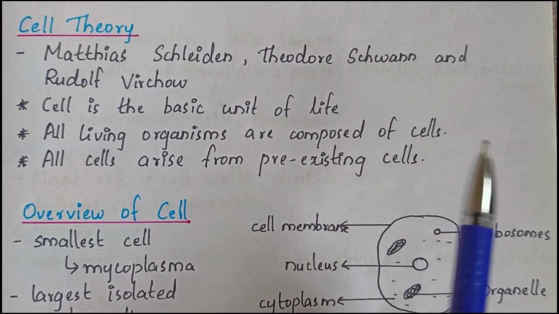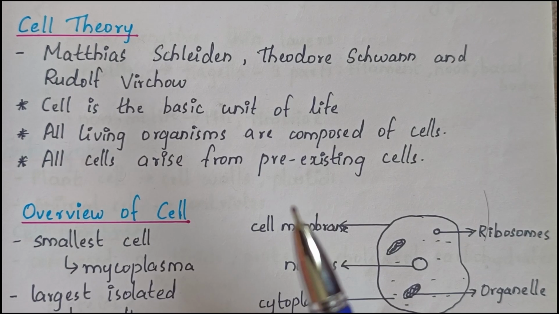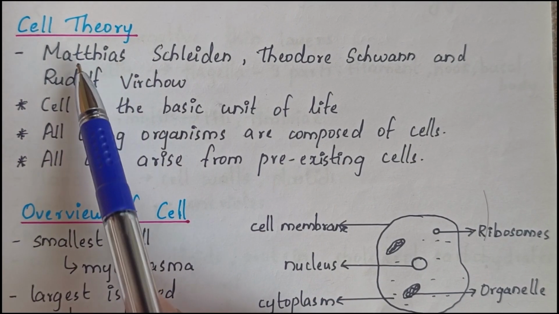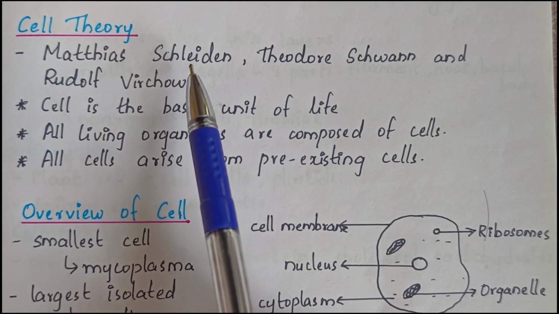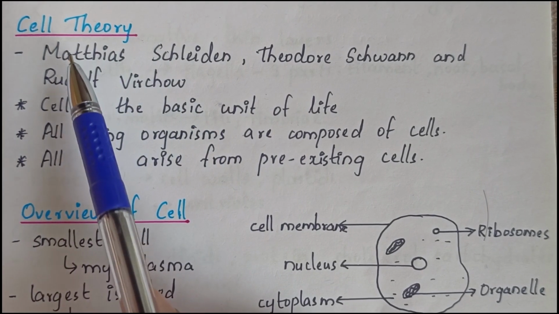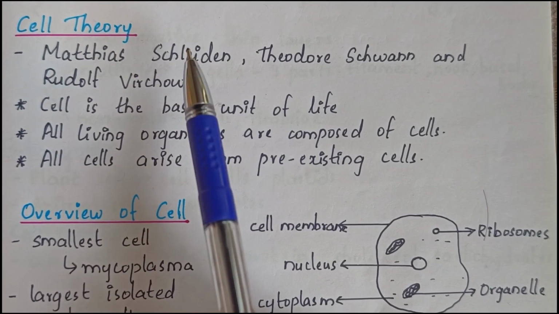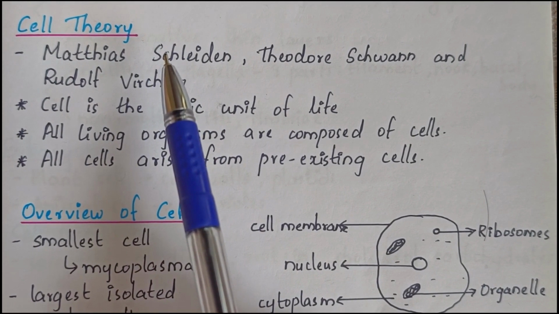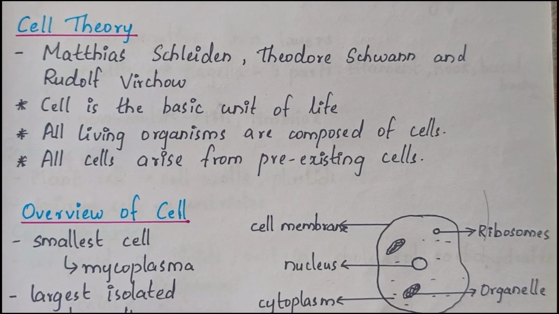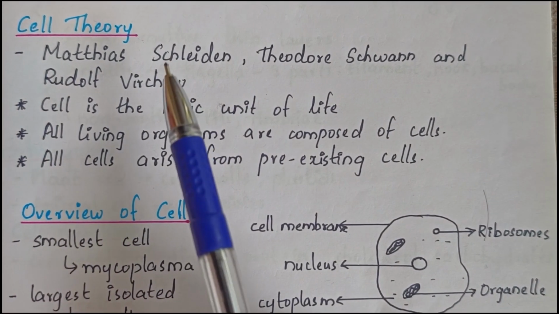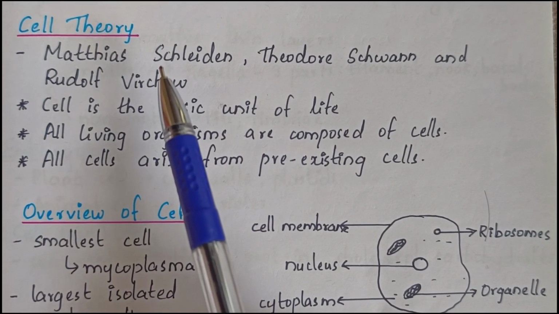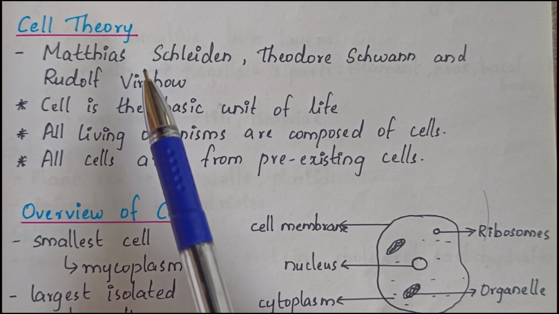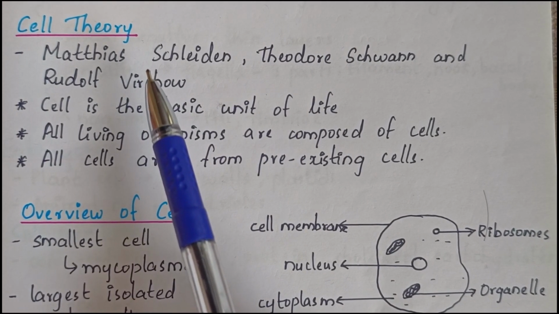Next, we can study cell theory. Cell theory was formulated by Matthias Schleiden, Theodor Schwann, and Rudolf Virchow. In 1838, Matthias Schleiden, who is a botanist, observed plant cells and formulated the cell theory along with Theodor Schwann. Theodor Schwann is a zoologist.